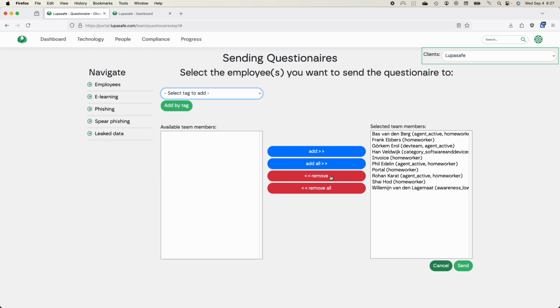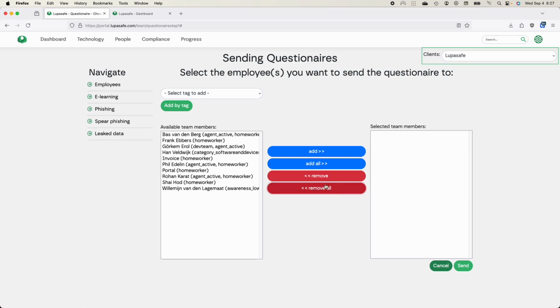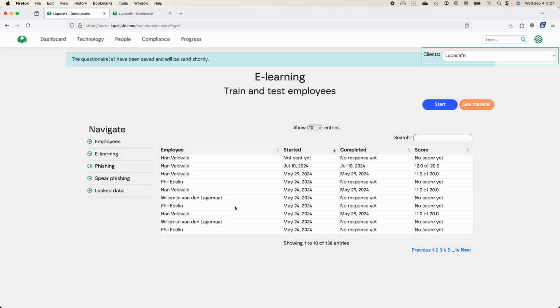You might want to remove people. Let's say I'm only going to test myself. You send an awareness test to the person, and you can see if they started, completed, and the score. Then you can delve into the different reports.